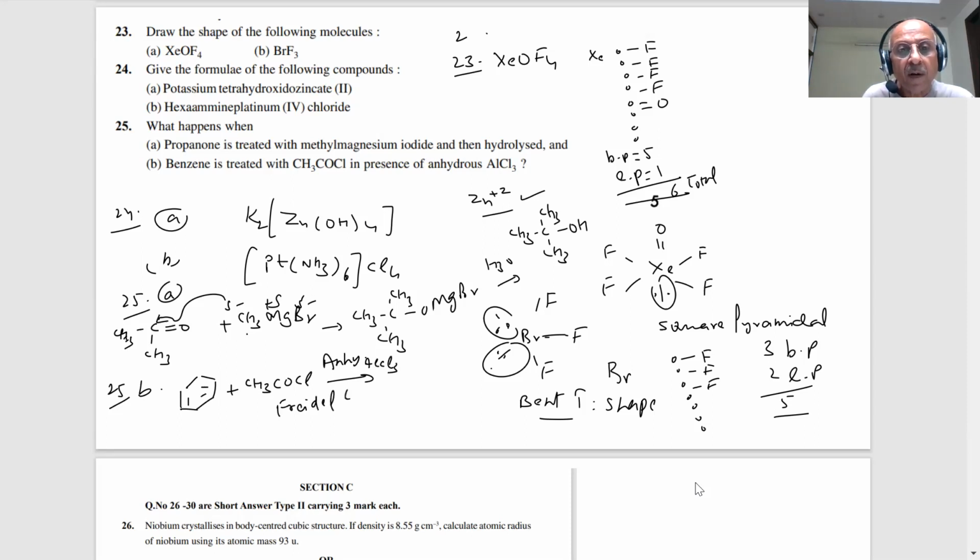Friedel-Crafts acylation, very important. Many times they asked it, not once. What is the answer, students? COCH3 will be attached to the benzene. Very important. What is this compound known as? Acetophenone. Acetophenone, student, is formed. A very important reaction.